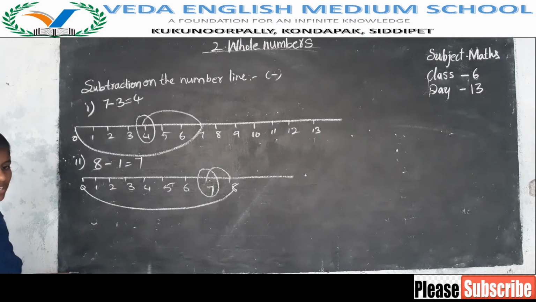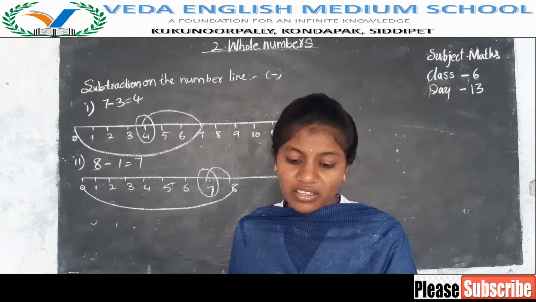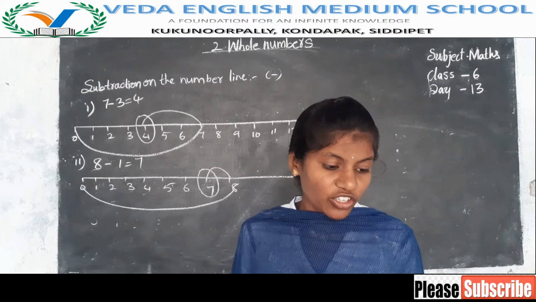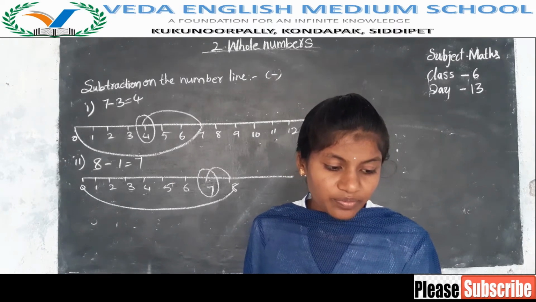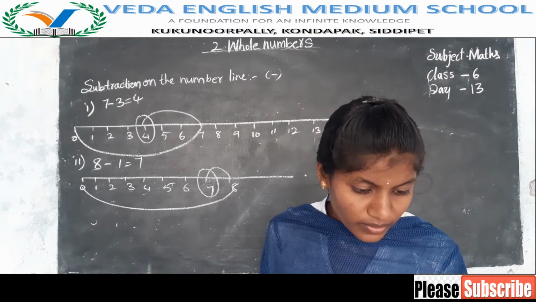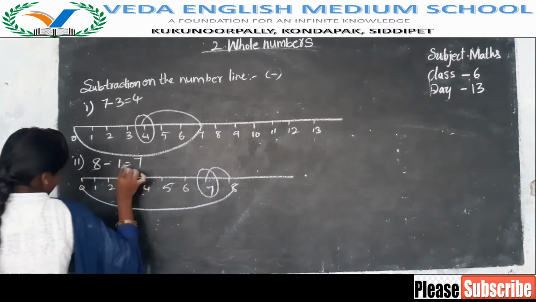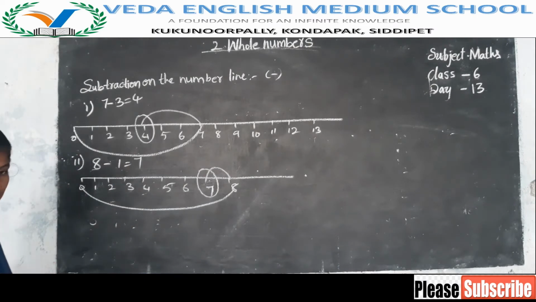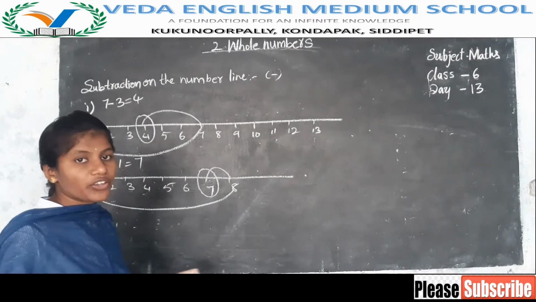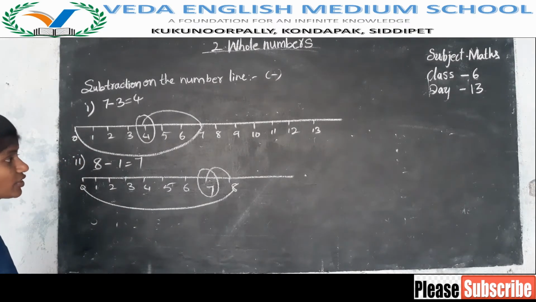Like this. Have you understood addition and subtraction on the number line? Like this you have to represent it. Like this you have to do addition and subtraction on the number line. While you are doing addition, you are moving to the right side on the number line. While you are doing subtraction, you are moving to the left side.